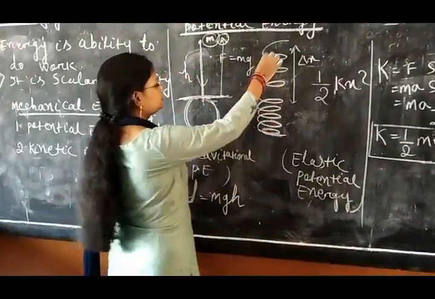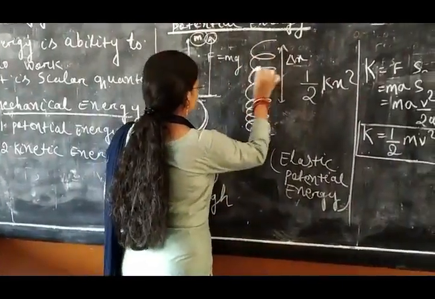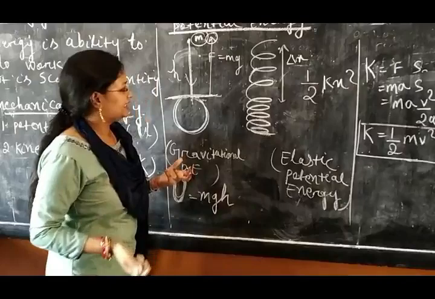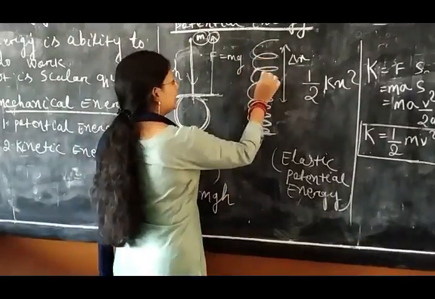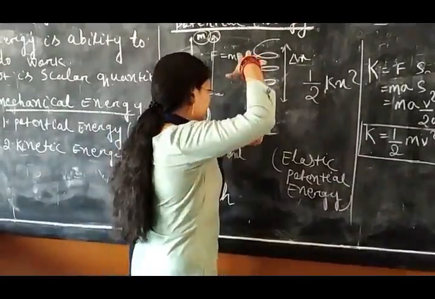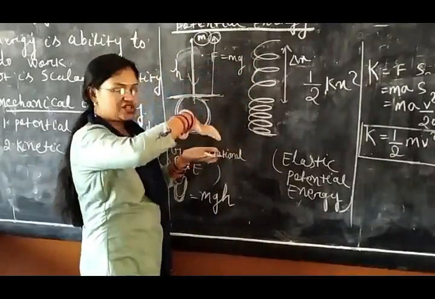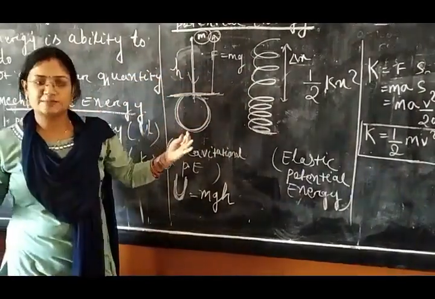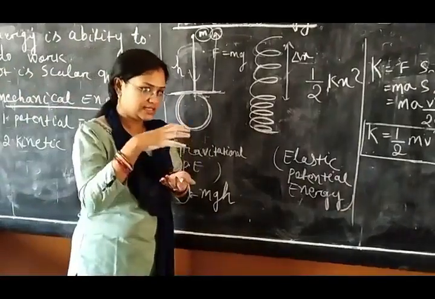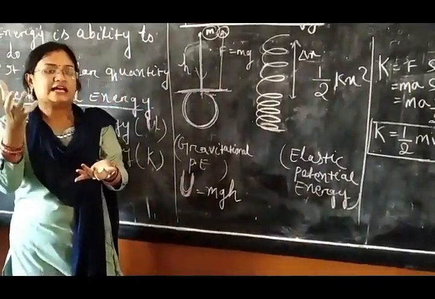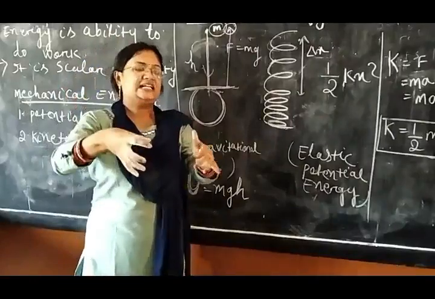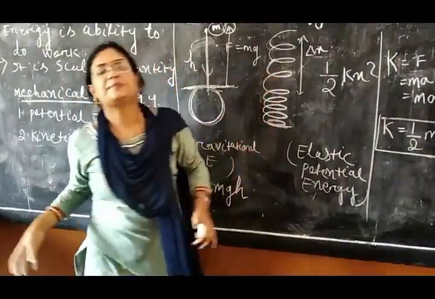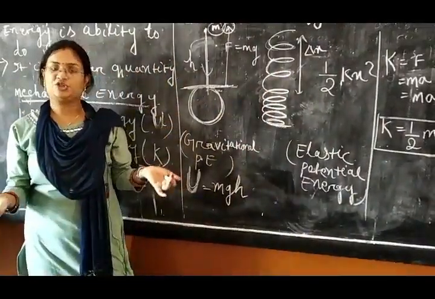Now we will see elastic potential energy. Suppose I am taking one spring. That spring is elastic in nature. If I compress or expand the spring, I have to do some work. Yes or no? And that work is converted to energy, and that energy is stored inside the spring. That is elastic potential energy.